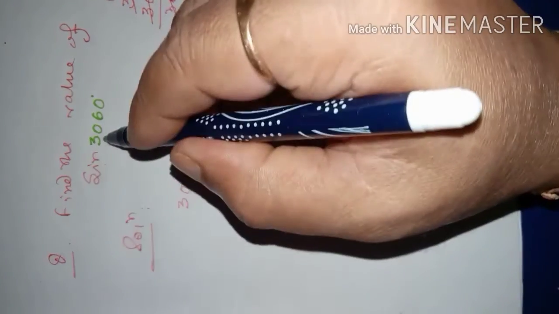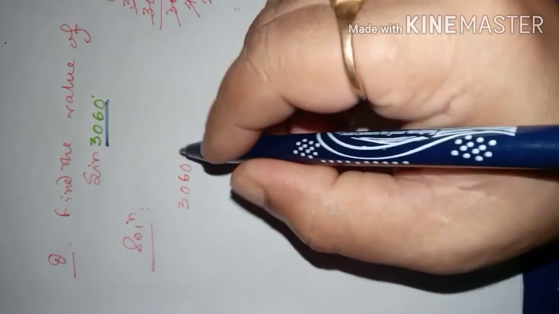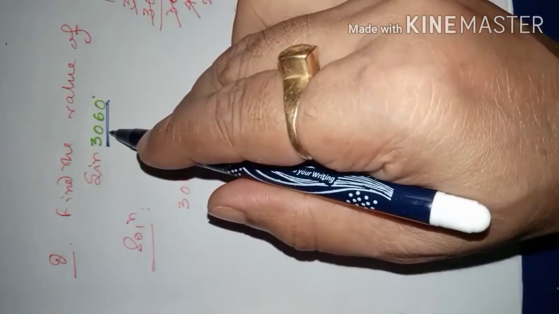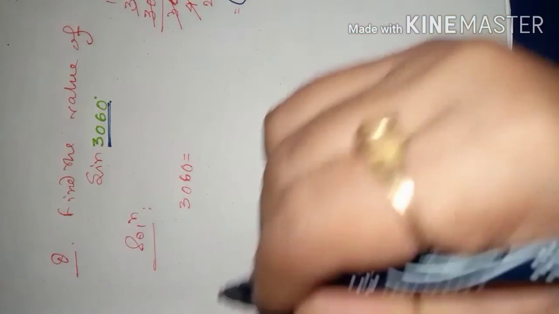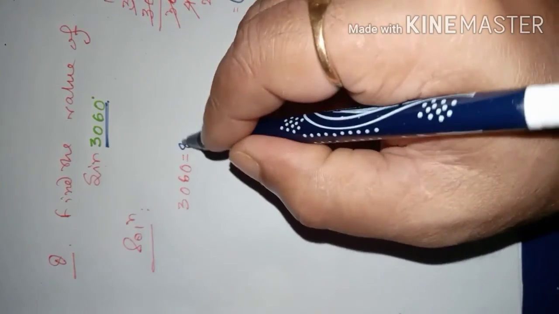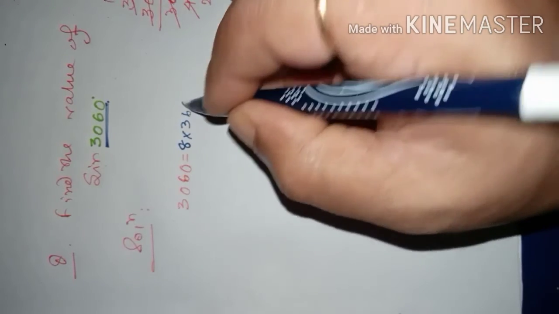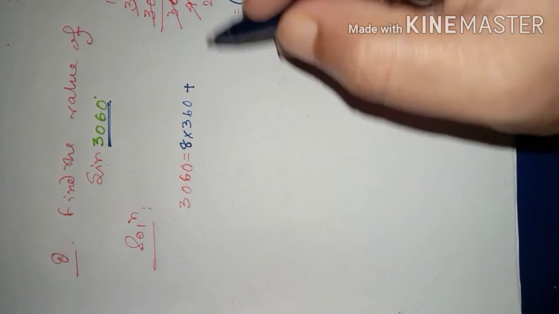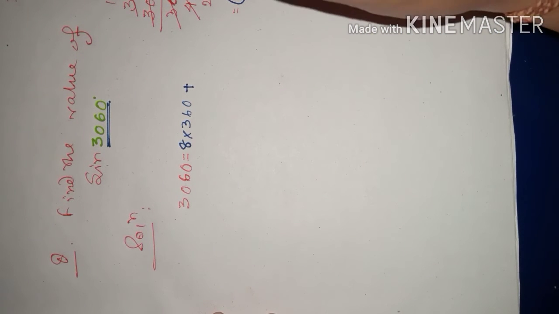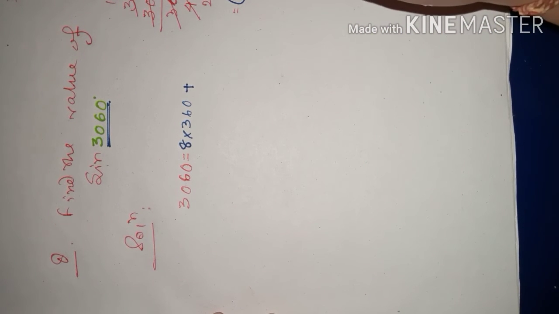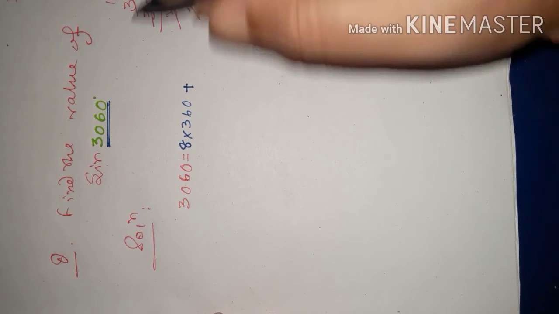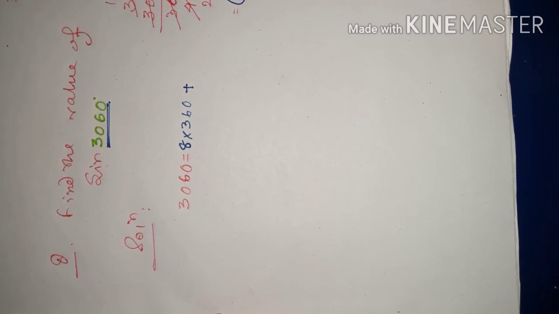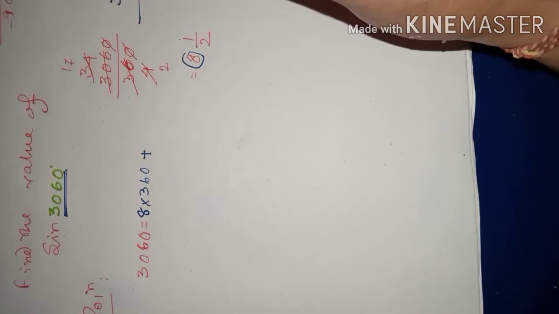Now we will write this number in terms of 360. How? Means how many times 360 will come here? 8 times. So 8 times 360. With that, 360 into 8 is how much? That number you subtract from 3060. Thus you see, I am doing this calculation.